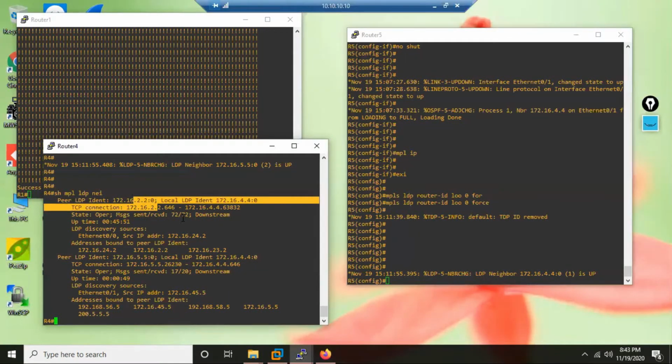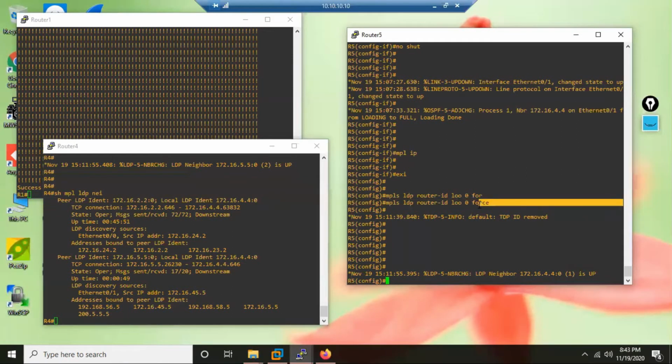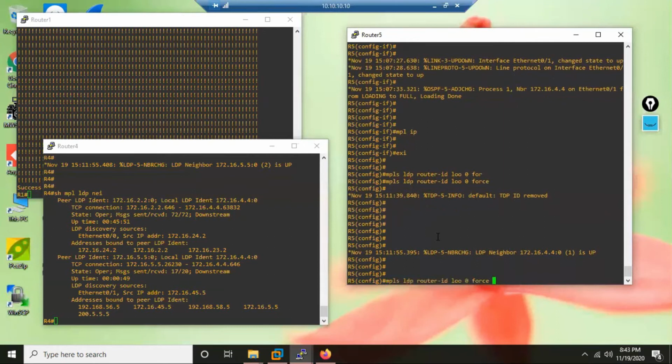Router ID manipulation. And in router ID manipulation, you should remember that in LDP you have an excellent option called force. You can forcefully tell a router, hey router, use this loopback as router ID, and I'm telling you forcefully, with immediate effect, change. You don't need to do any clear process. You don't need to bounce the interface, right? But clear, guys, a fourth option is there. Now again I remove this command also.